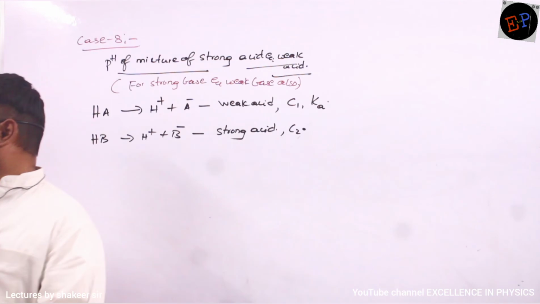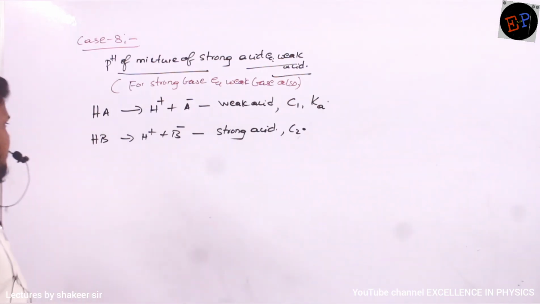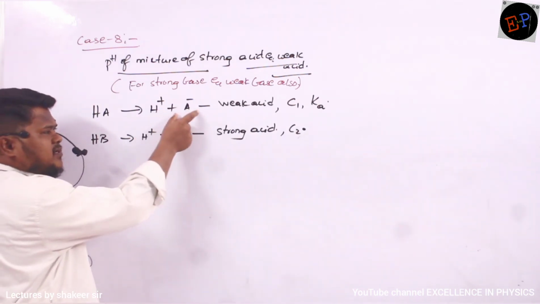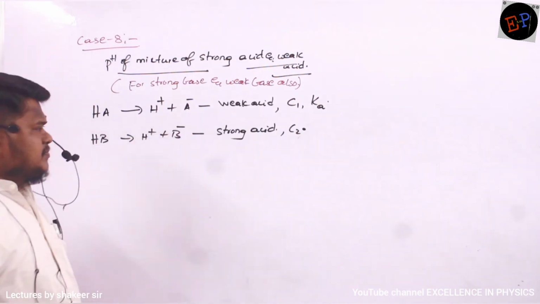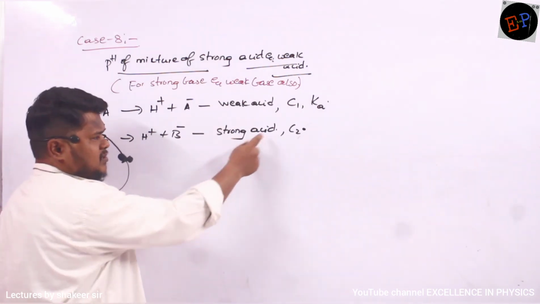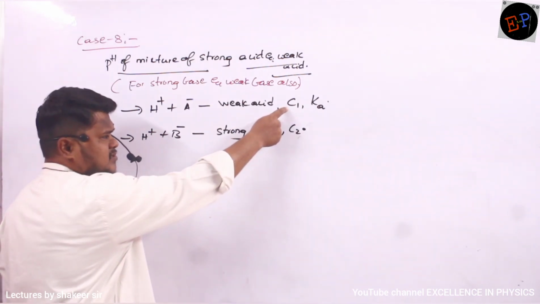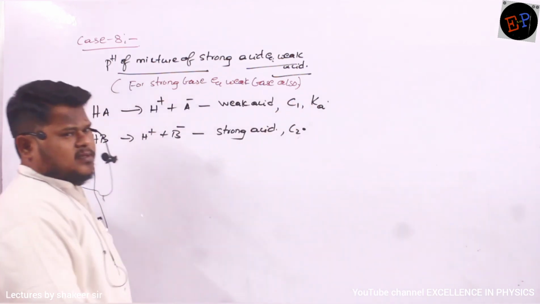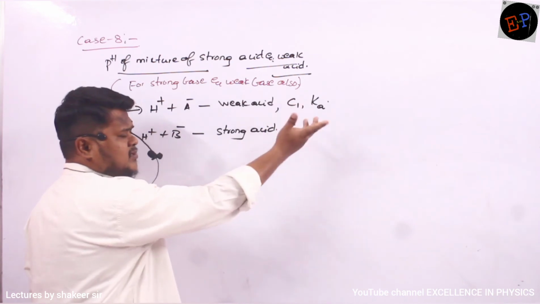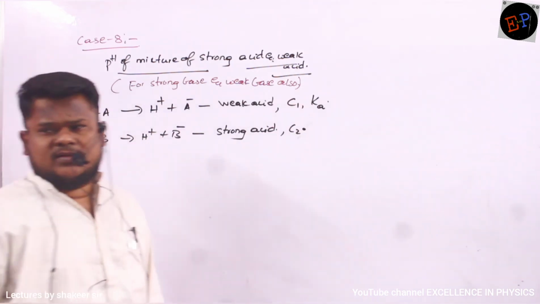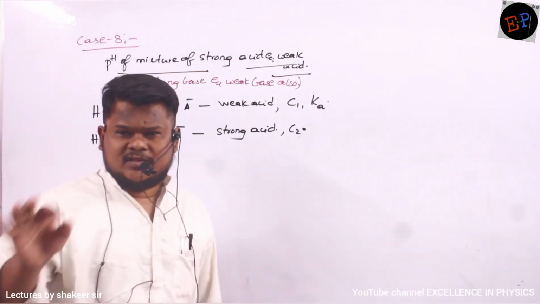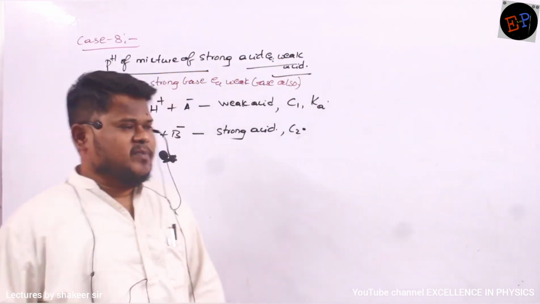So see, we are taking two acids, one is HA and the second one is HB. So they can be dissociated into H plus and A minus, H plus and B minus. So consider this is a weak acid and this is a strong acid. So the concentration of the weak acid is C1 and its dissociation constant is Ka. Concentration of strong acid is C2, and we don't require the dissociation constant of strong acid. It is very, very large, and in this formula we don't require it. That is not necessary.